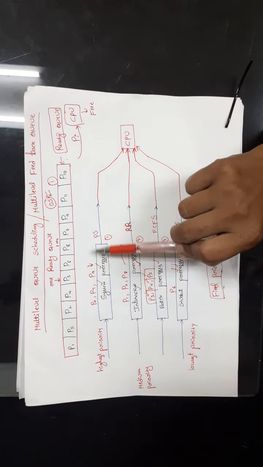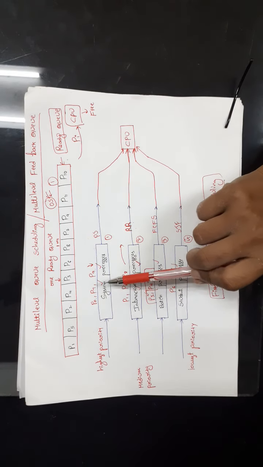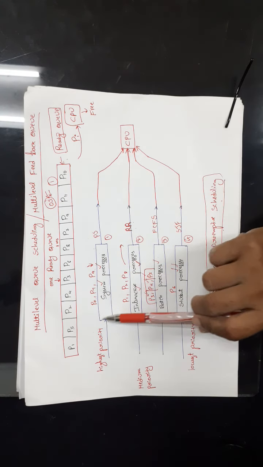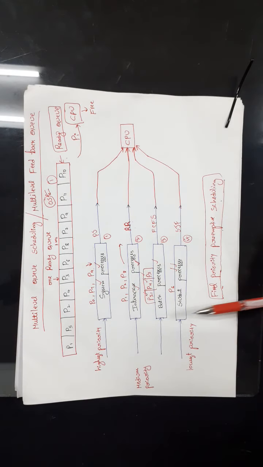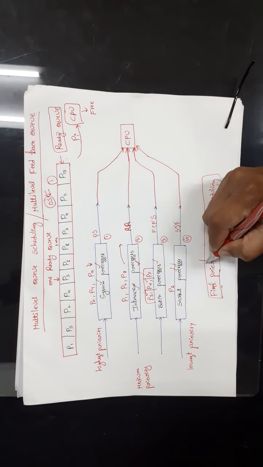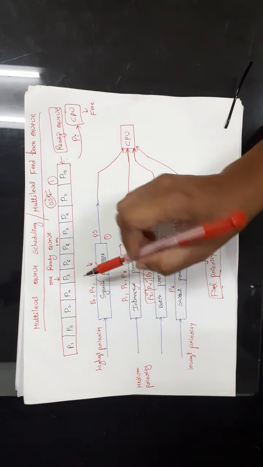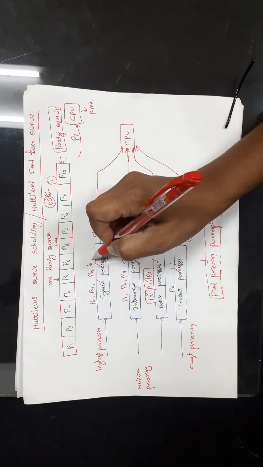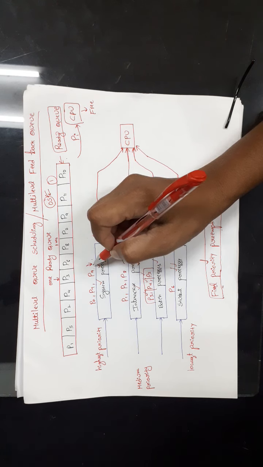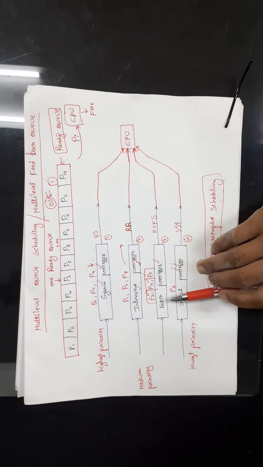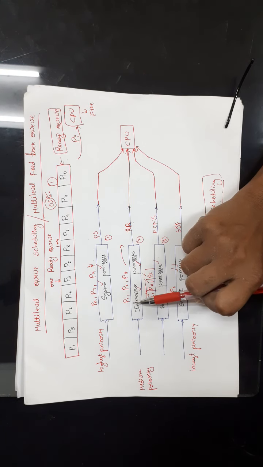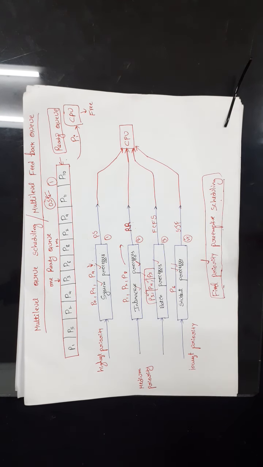You can follow any scheduling in this queue, but finally we should execute all these processes first. So first a high priority process will be executed. Then when this queue is empty, after executing these three processes, the CPU will be given to the interactive processes. Now P1, P2, P8 will be executed.